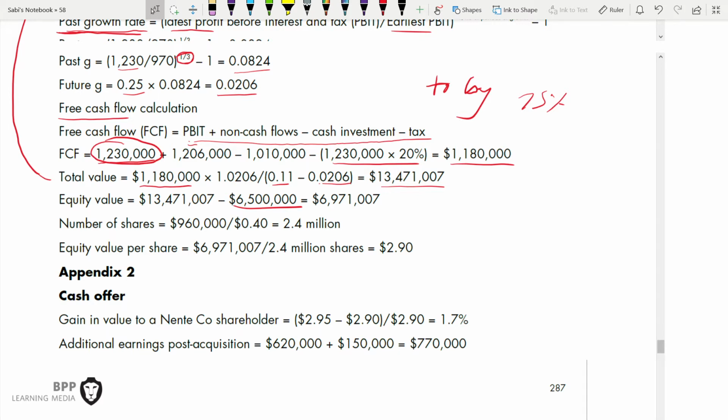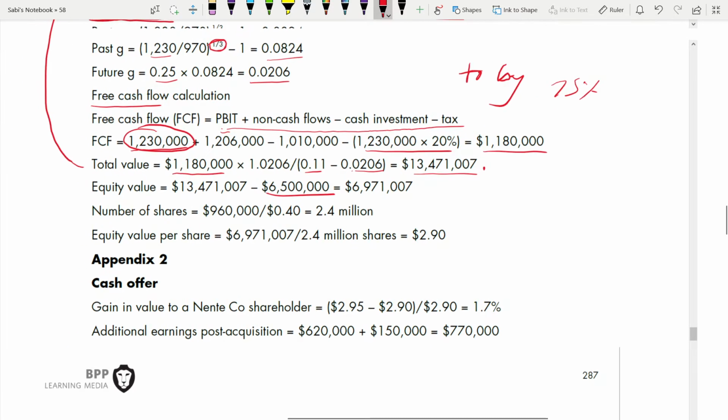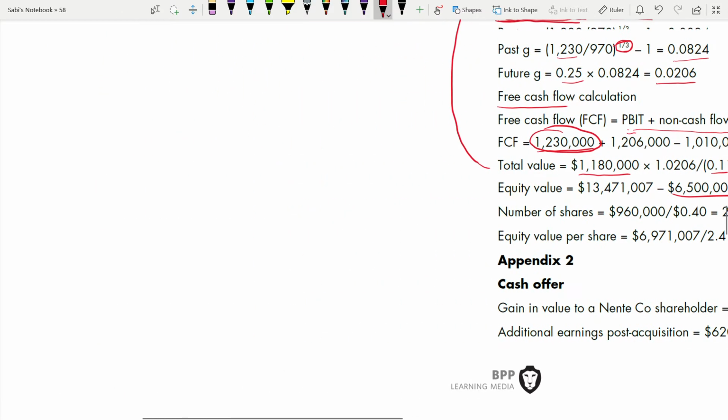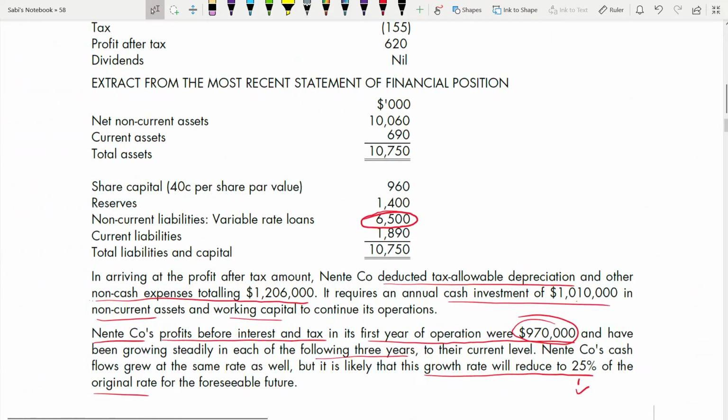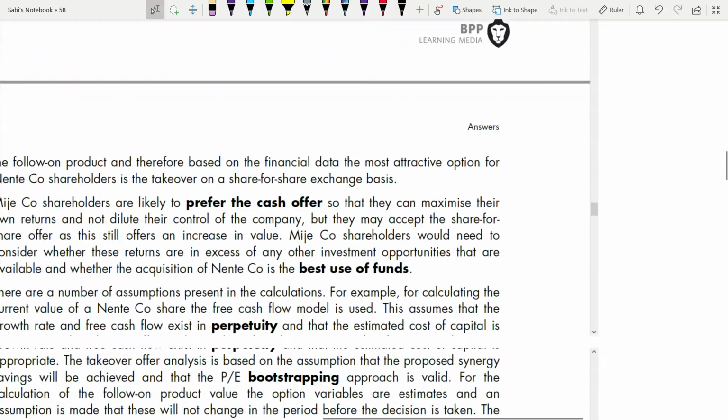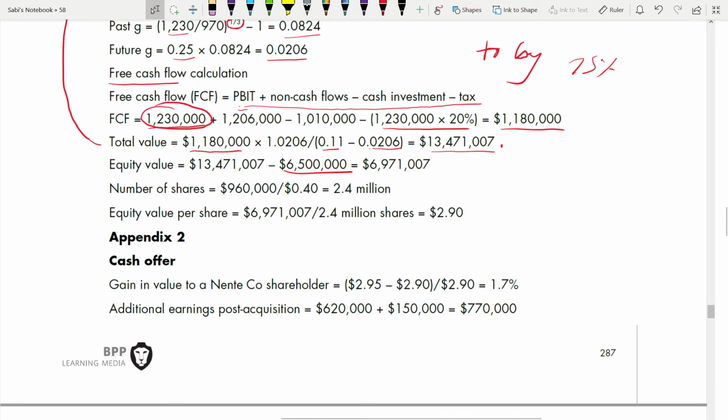Most of you forget. You stop at this point. But my dear friends, this is the total value, not the equity value, and 99% of the time they will ask for equity value only rather than the total value. Then number of shares. So what is the number of shares? Because you have to find equity value per share. For that you need the number of shares, because now you have the equity value. Number of shares is 960 divided by 0.4, because again you have to go to this, right? 40 cents per share, you will get. Okay, that's what they have shown here. 960, and this is your number of shares.